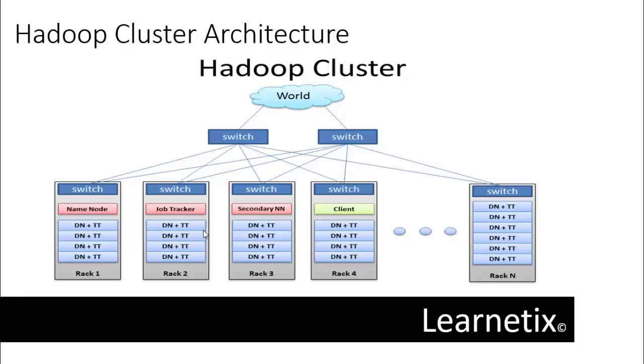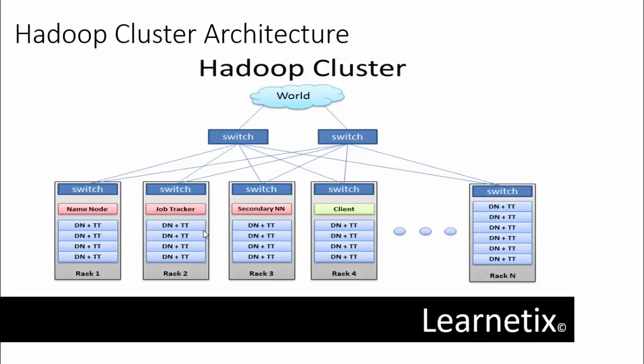The one question in our mind is why we are using Hadoop. There are many advantages of using Hadoop, so let me quickly list them. The first is robust and scalable, meaning we can add new nodes as needed as well as modify them. Second, affordable and cost effective: we do not need any special hardware for running Hadoop, we can just use commodity servers.